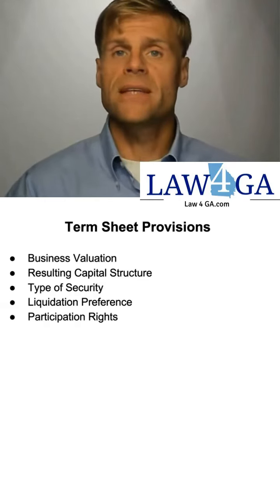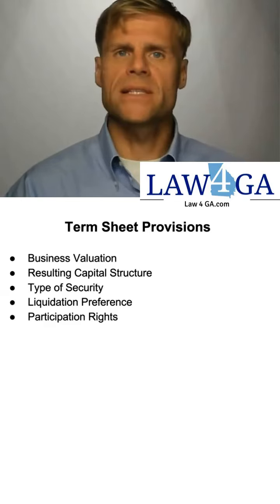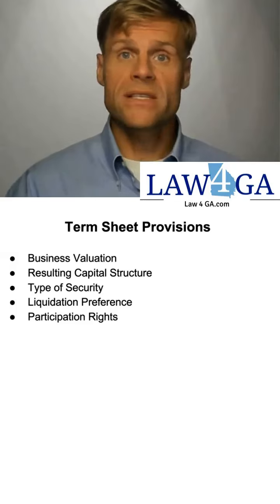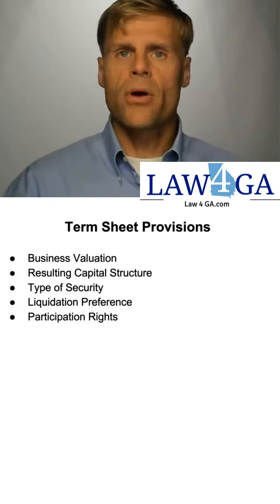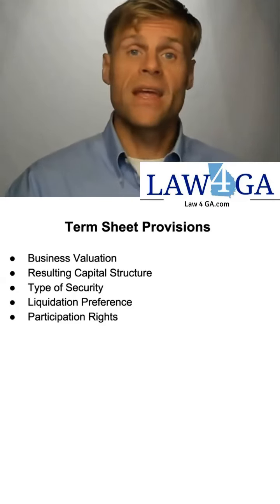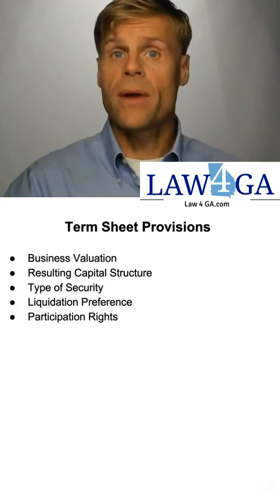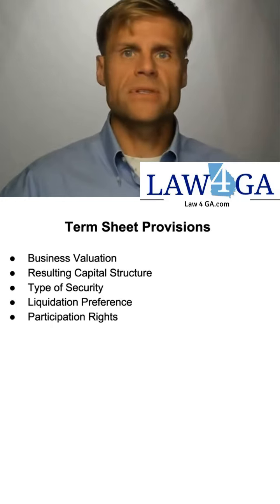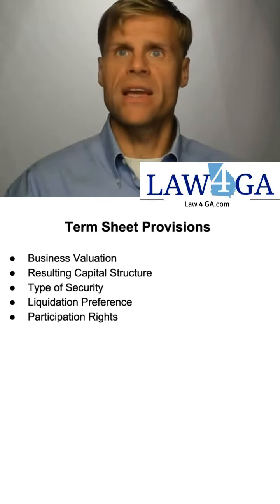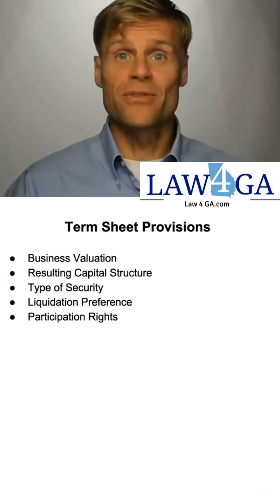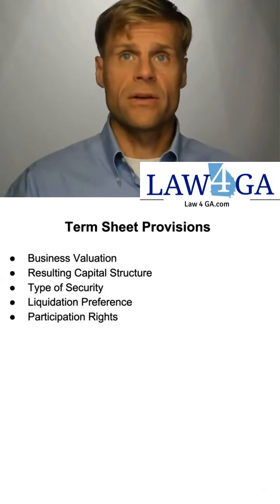So say I'm a 10% owner and I have a 3 times liquidation preference, I will receive 3 times my money before anyone else receives their money. Then the other parties will catch up and receive their respective share of the distribution. And then anything left over, whatever my participation rights are, if it's 10% because I'm a 10% owner or 20% or 30%, whatever I've negotiated, I'll receive that percentage of the remainder of the distribution. So participation rights are very important.